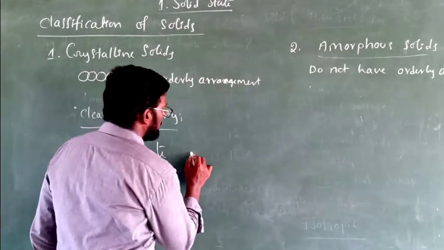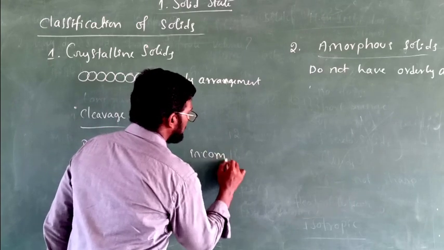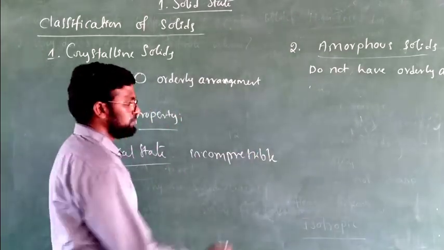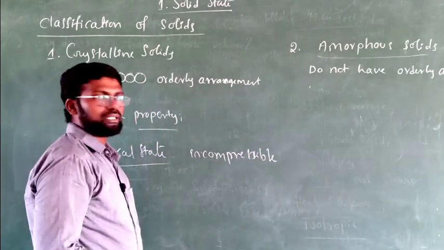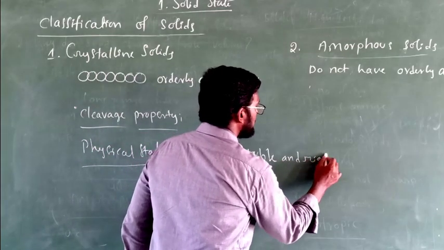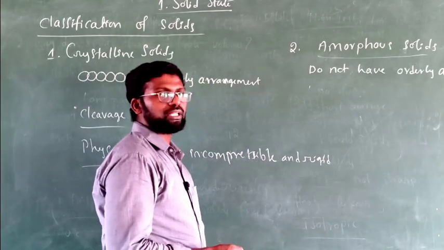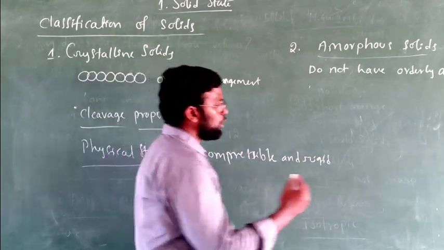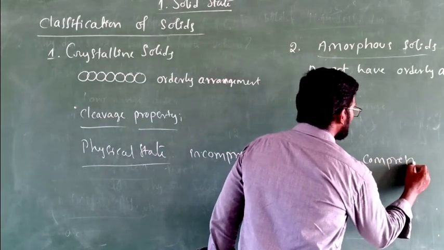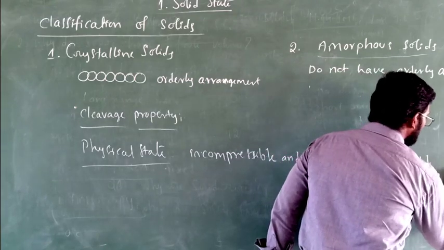That is, they are incompressible and rigid. Whereas amorphous solids are comparatively compressible and not rigid.